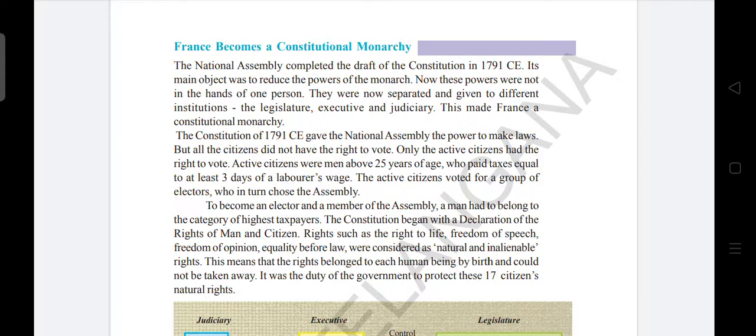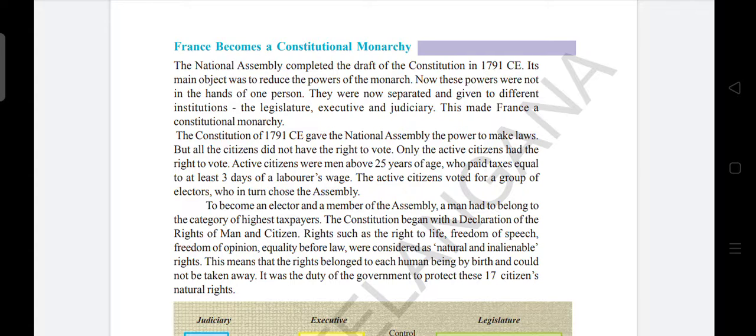So these active citizens, to whom they have voted for a group of electors, what will they do? They will choose the assembly. To become an elector and a member of the assembly, a man had to belong to the category of highest taxpayers. The constitution began with a declaration of the rights of man and citizen.